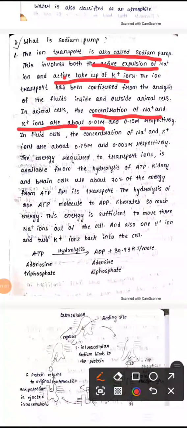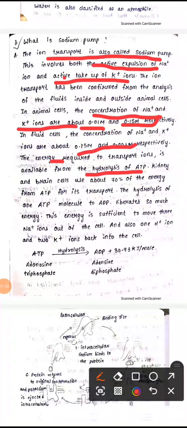For sodium it will be having 0.01 M, and for potassium it is having 0.15 M. Generally in fluid cells, the concentration of sodium and potassium will be 0.15 M and 0.003 M. M indicates molarity, which indicates concentration. So then it requires some energy. It is having less energy, no? So that's why we are taking ATP when doing hydrolysis.